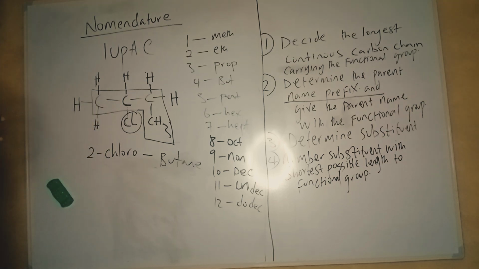How we determine our substituents and chain length all depend on the organic compound in question.